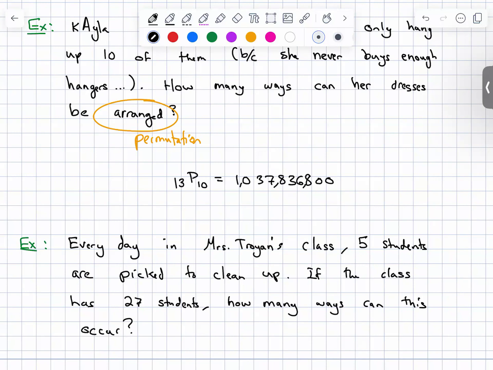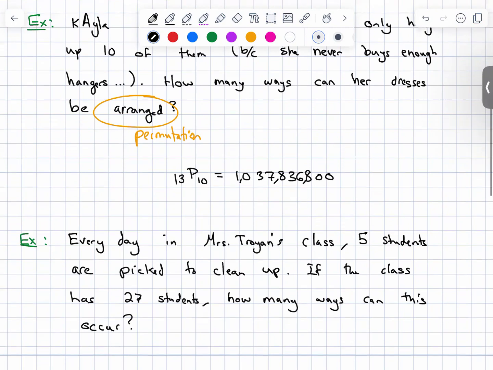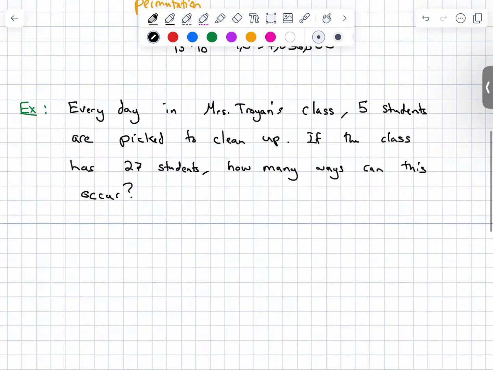But in this one, does order matter? Does it matter if I get chosen first? We have no different positions. It's not like I'm going to have to clean the desks and someone's going to have to clean up the floors. We're all going to work together. So it doesn't matter if I'm picked first or last. That group of 5 kids is going to still just be chosen at random. So that's going to be 27C5.